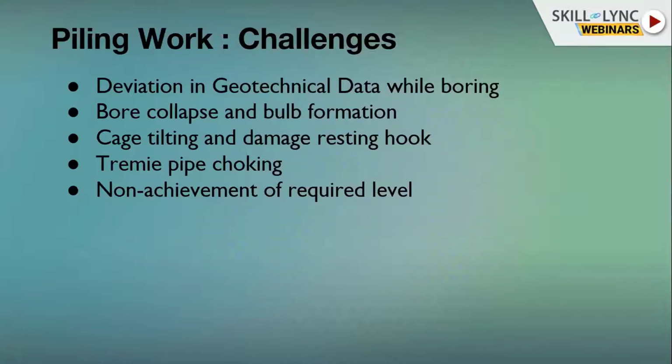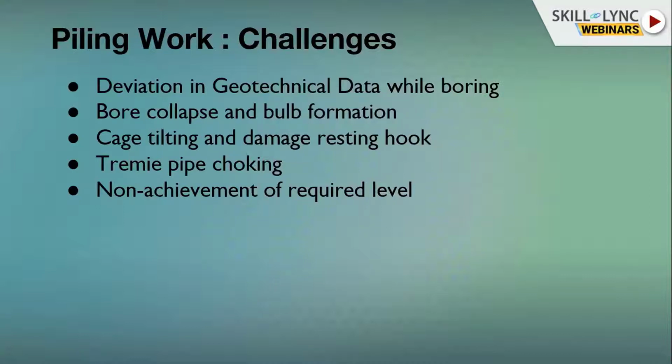The second important challenge which an engineer faces while executing a pile is pile collapse and bulb formation. Pile collapse means after your liner, if there is some loose soil, it will start collapsing in your bore, and further it will form a bulb there. The best way to overcome this is to use a 4 or 5 meter liner which can be removed after piling, and bulb formation can be taken care of while concreting.